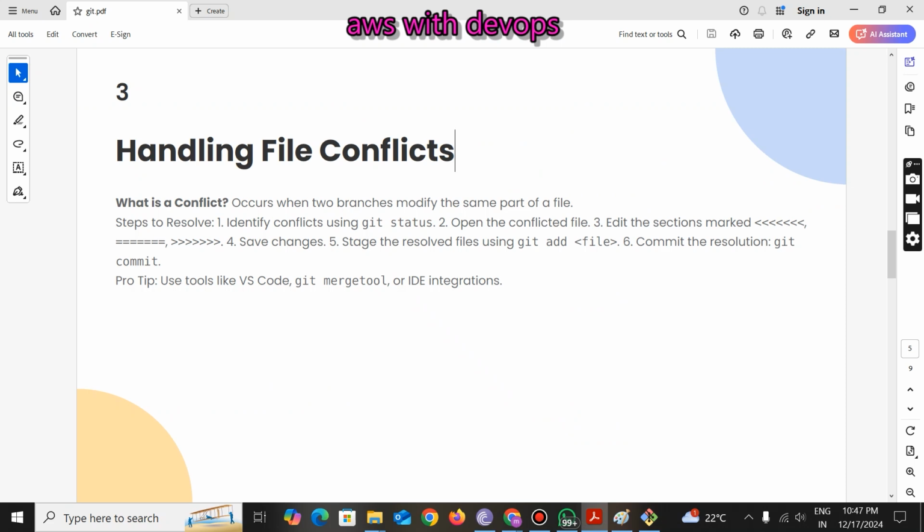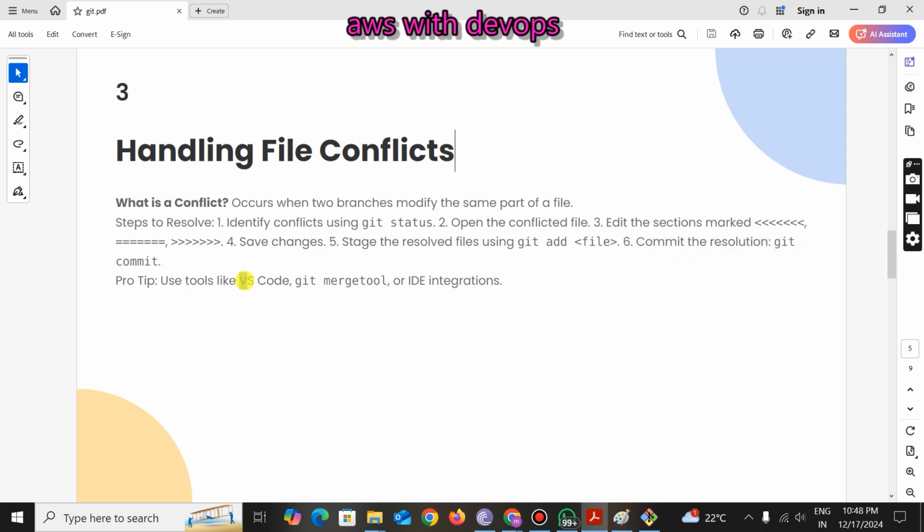See, what is a conflict? It occurs when two branches modify the same part of the file. Steps to resolve: identify conflicts using git status. Open the conflicted file, edit the sections which are marked, and save the changes. That's what we have done just now. And stage the resolved files using git add followed by the file name, and finally commit the change.